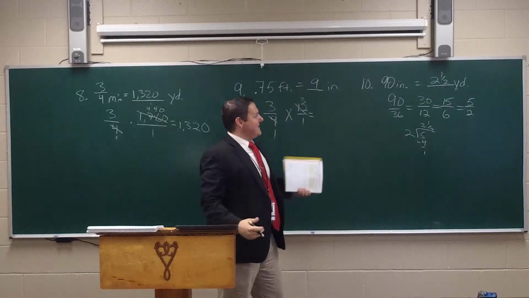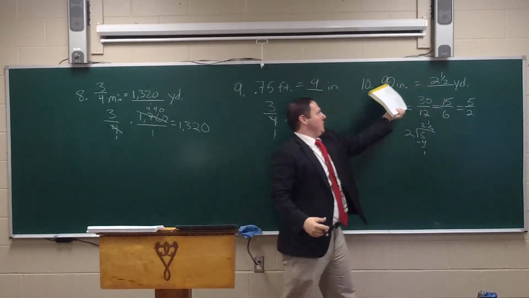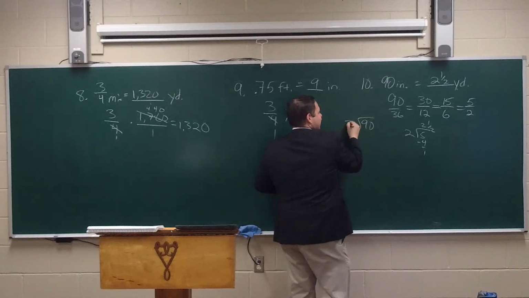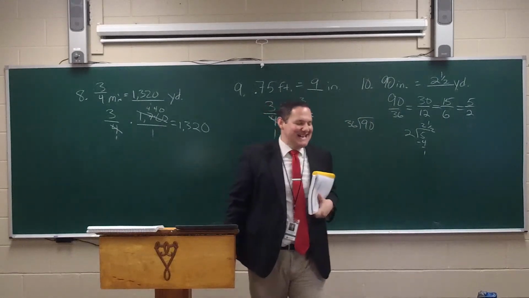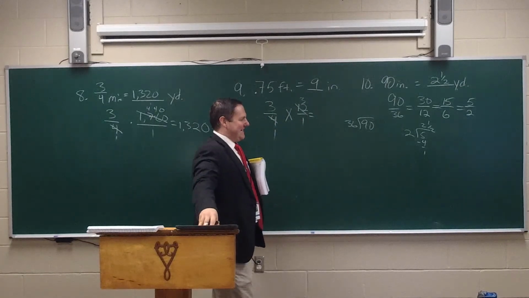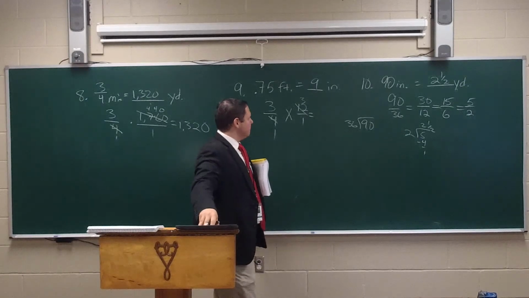And does it make sense? Yes, because it should be smaller than your original number. And again, you could have divided just like this, just as easily if you'd like. I just kept reducing. It was a little bit quicker, I think, for me to keep doing that. But whichever way you would like to do it is okay.